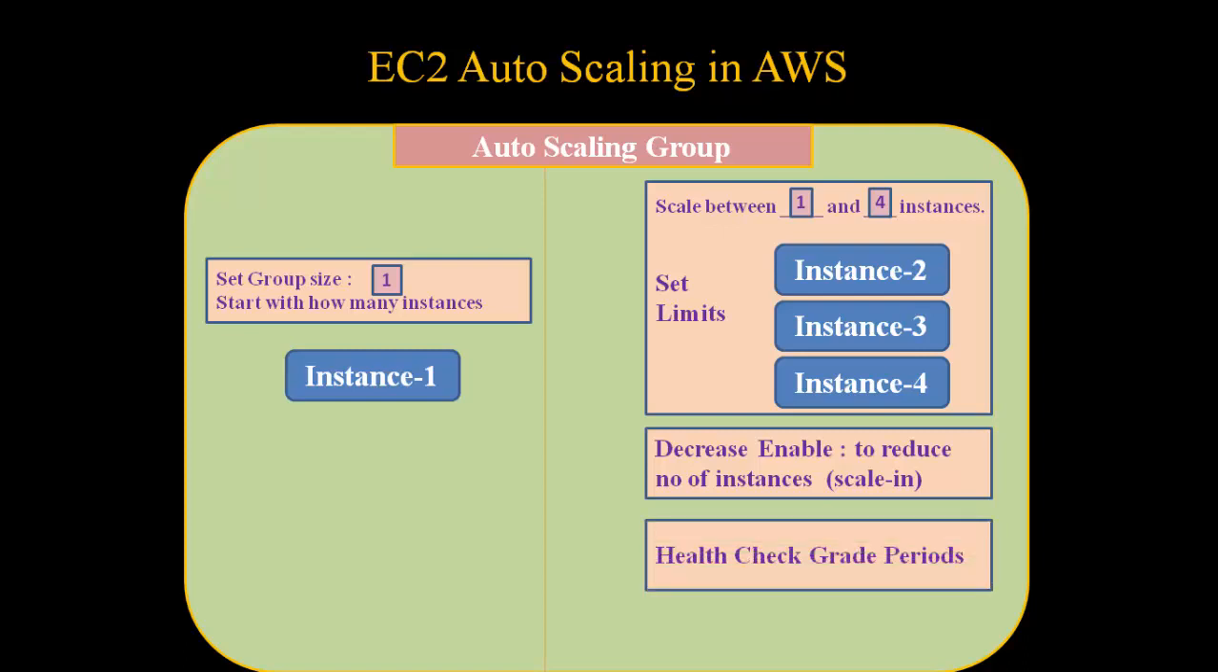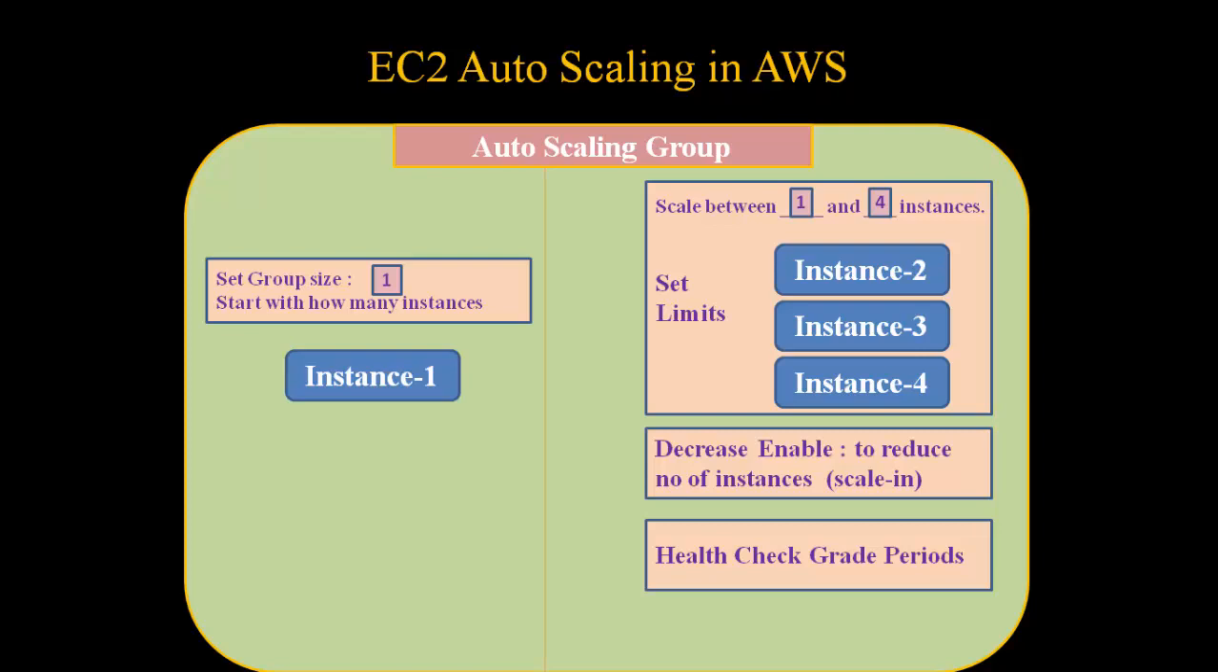Another thing is the health check grace period. It is very important in our EC2 auto scaling. It will automatically check at some periods of time. For example, by default it is 300 seconds. So after every 300 seconds, we check the health of the EC2 instance, whether the health of the EC2 instance is good or not. If it is not responding, at that time we replace our existing EC2 instance with a new EC2 instance.